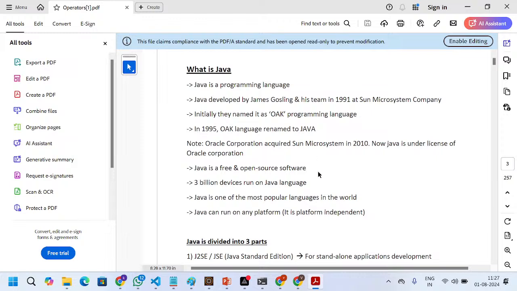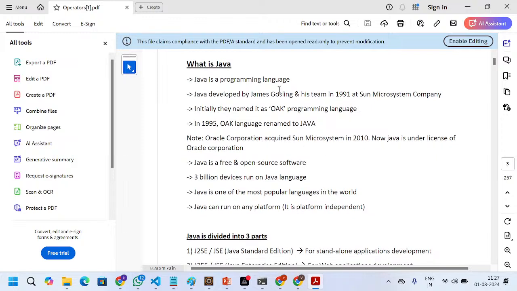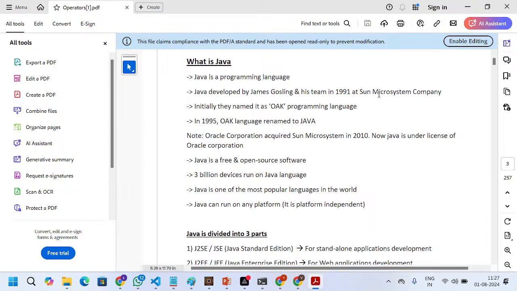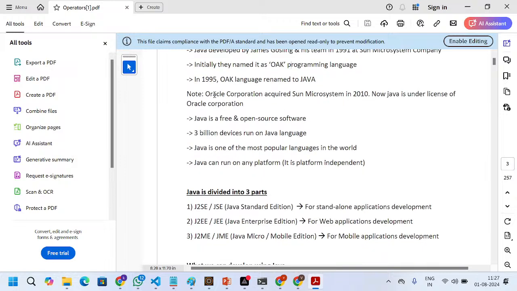Java is a programming language, and the father of Java is James Gosling. His team started in 1991, and initially the company name was Sun Microsystems. Initially the Java name was Oak programming language, later they renamed it to Java. In 2010, Oracle Corporation acquired Sun Microsystems. Now Java is under license of Oracle Corporation.